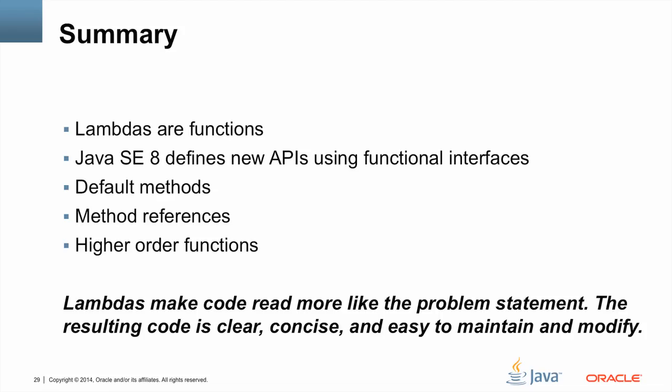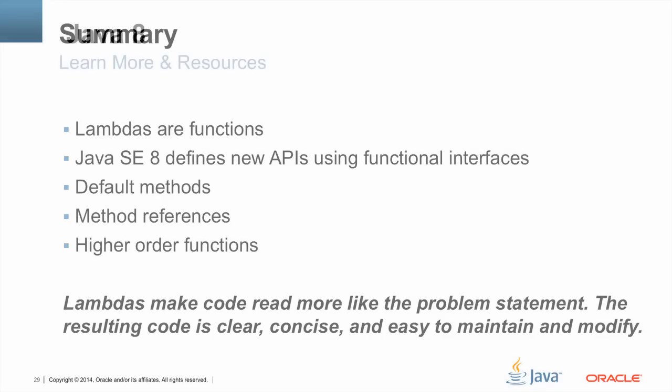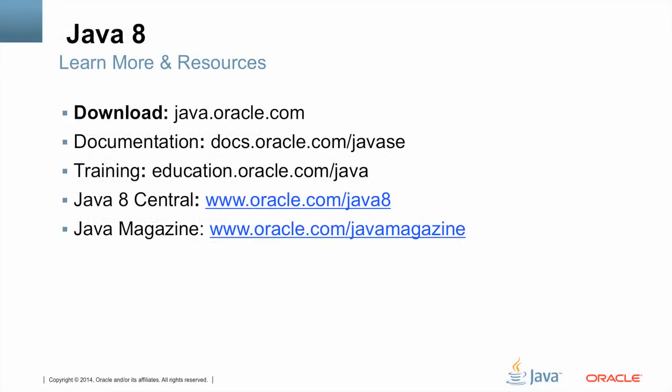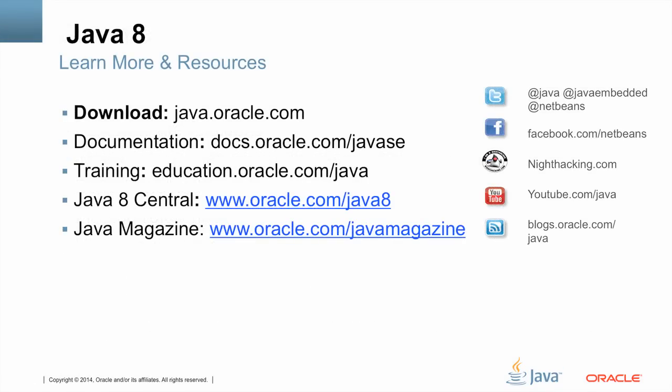In summary, lambdas are functions. A lambda can often replace an anonymous inner class. Java 8 defines several new functional interfaces and new APIs that use them, enabling them to be used with lambdas. Default methods enable interfaces to evolve compatibly. Method references are useful shorthand lambdas. Higher order functions enable creation of more complex functions via composition of simpler functions. Lambdas make code read more like the problem statement. The resulting code is clear, concise, and easy to maintain and modify.